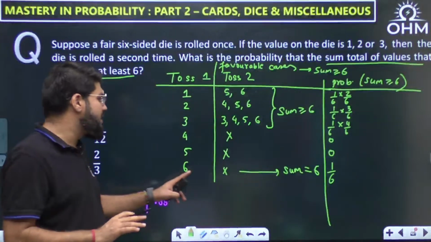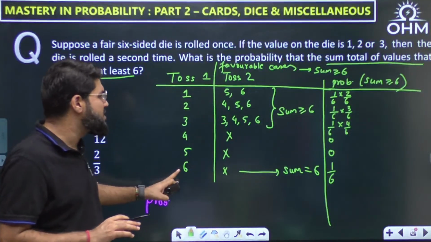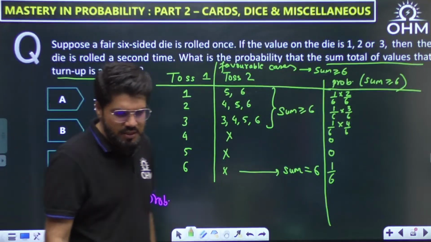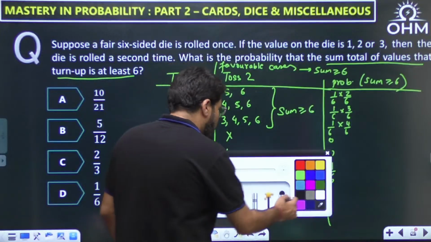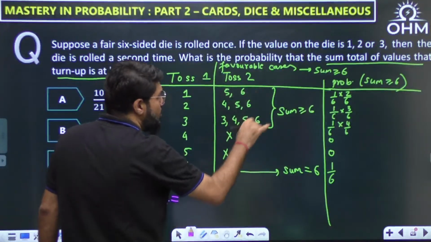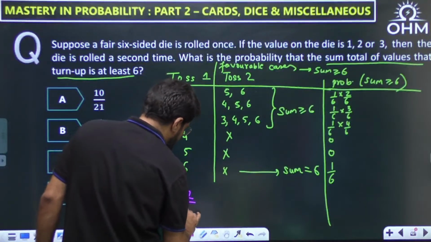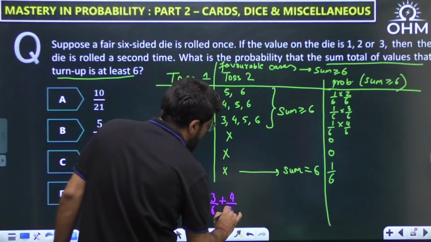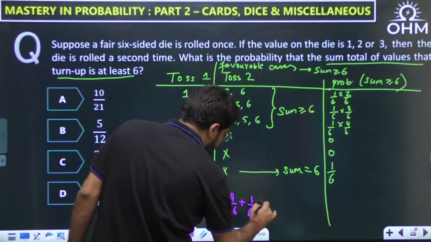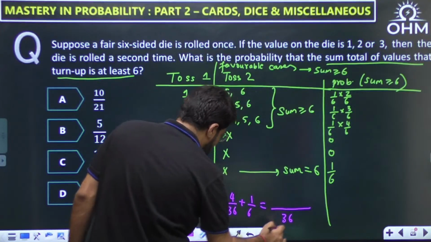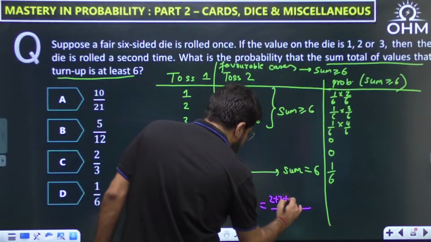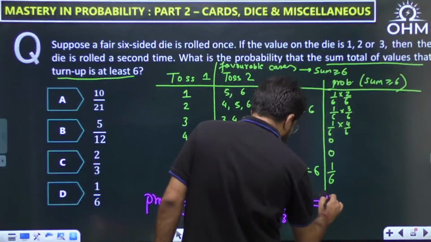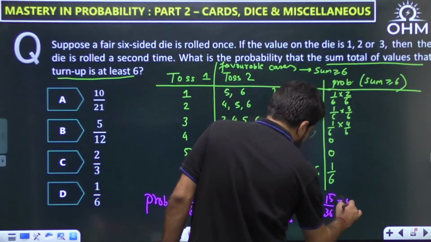But still it is our favorable case, because as I told you, if toss 1 itself is 6, even though toss 2 is not there, the sum satisfies greater than or equal to 6. Now, what is the combined probability? In the first case, it is 2 by 36. In the next, 3 by 36, then 4 by 36, and next 1 by 6. Let me write this 1 by 6 over the denominator 36. So this is 2 plus 3 plus 4 plus 6, and hence the answer is 15 by 36, or 5 by 12.